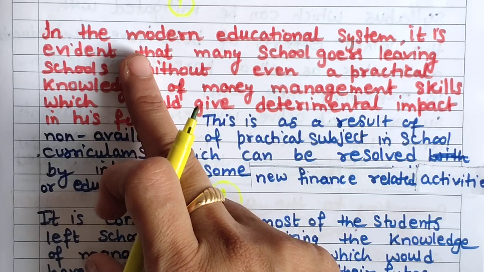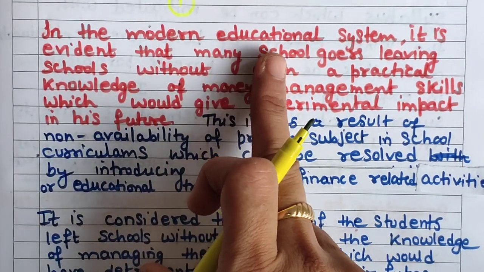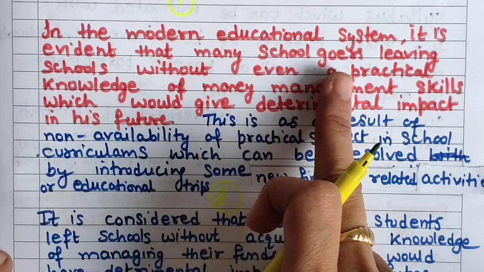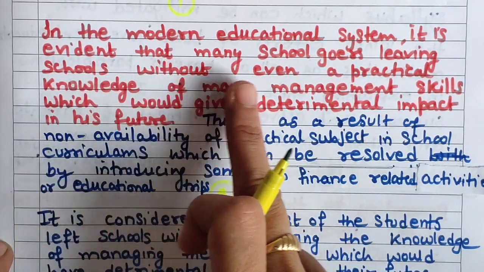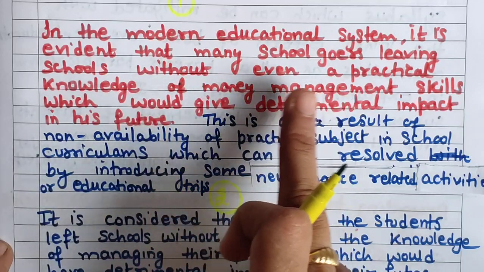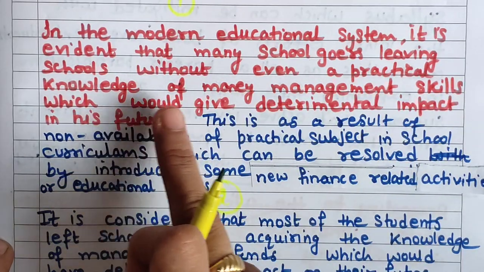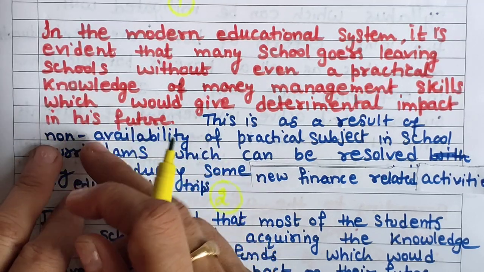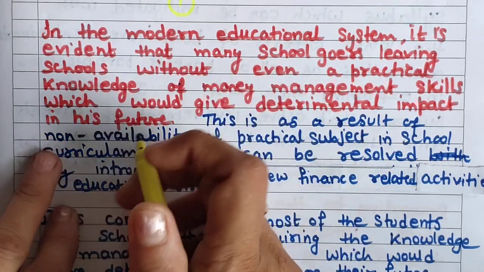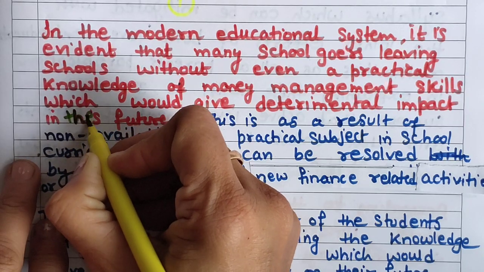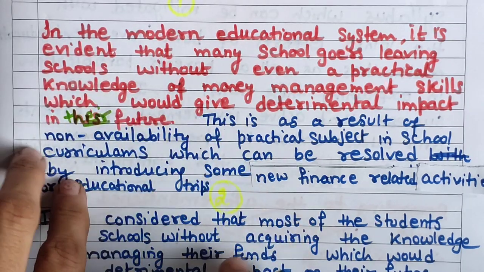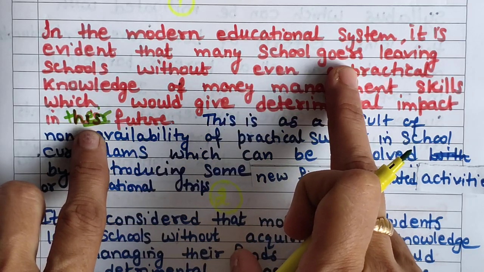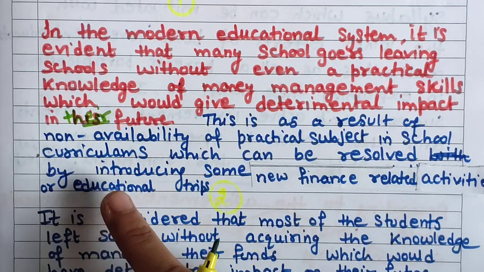So here they are saying: in the modern educational system, it is evident that many schoolgoers leave schools without even practical knowledge of money management skills, which would have a detrimental impact on their future. In the original, the pronoun is wrong actually. Pronouns are also important, because we are talking about schoolgoers, so their future will come.